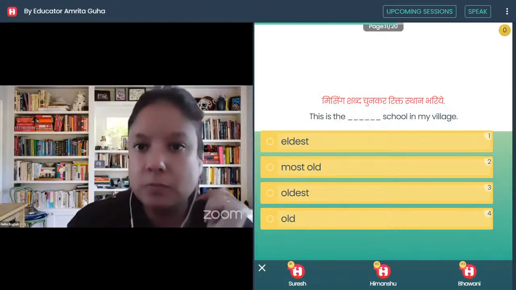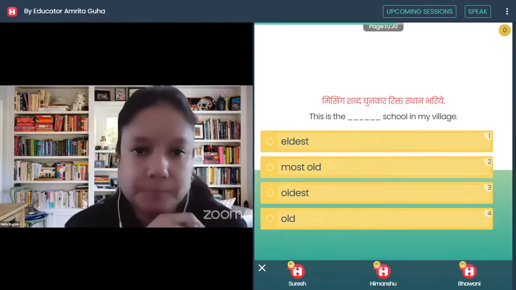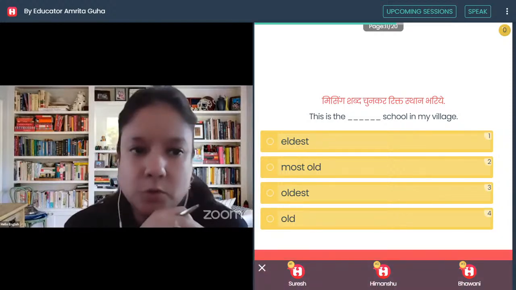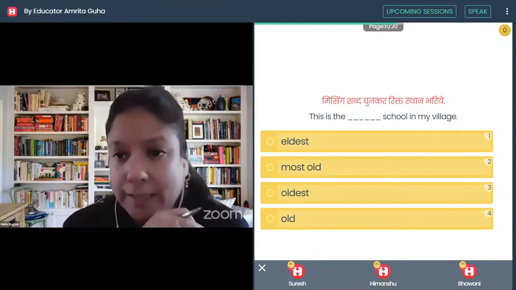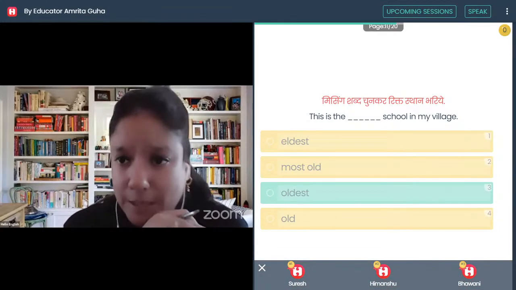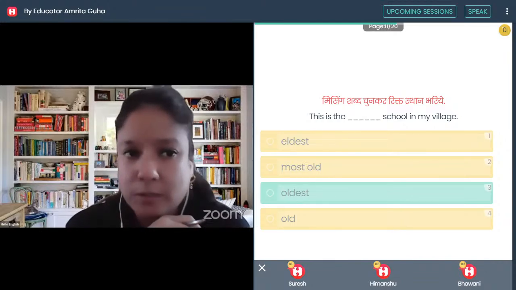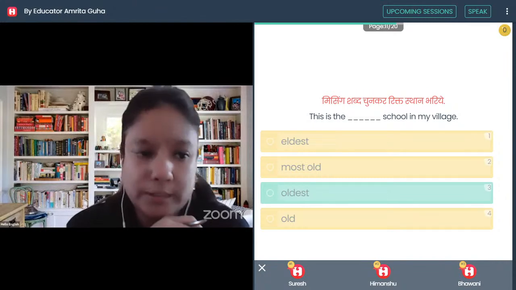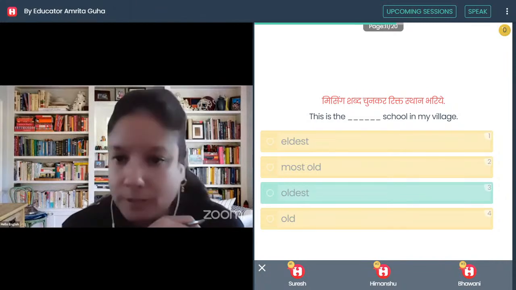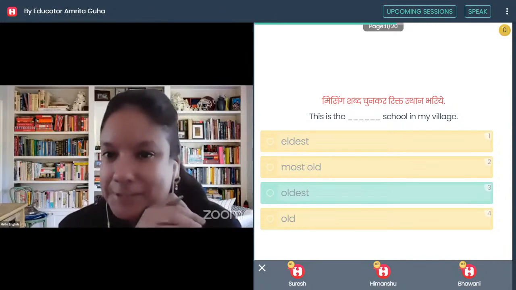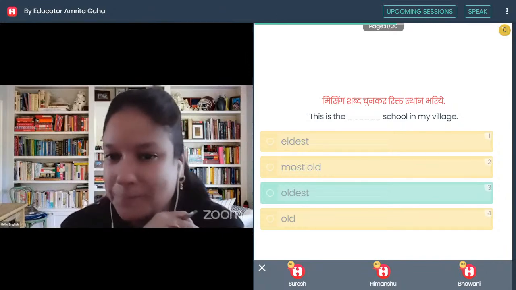Okay, so let's move to my next question. This is dash school in my village. Eldest, most old, oldest, old. So it can get confusing sometimes. But then again, choose carefully. This is dash school in my village: eldest, most old, oldest, and old. Let's see who all have given me the right answer for this one. Yes, Suresh, Himanshu, Bhavani, Nagendra, Shubhadeep, Ayushman, you all got it right.